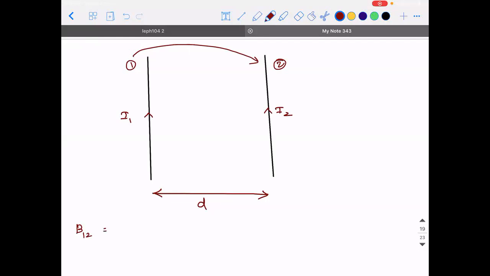So what is the magnetic field due to the first conductor at point 2? It is going to be mu naught I1 divided by how much? This is a long current carrying conductor.